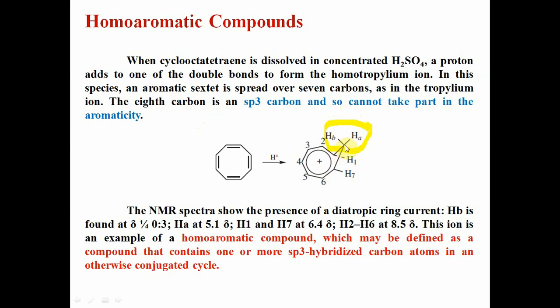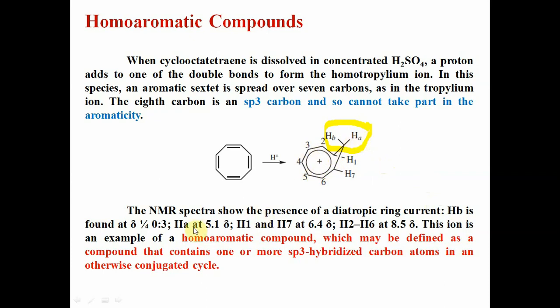This sp3 carbon has 4 bonds, so it is not taking part in the aromaticity. The NMR spectrum shows the presence of a diatropic ring current, meaning the delocalization of ring current for Hb and Ha. Hb is shielded due to this ring current and Ha is deshielded.